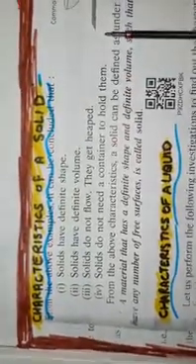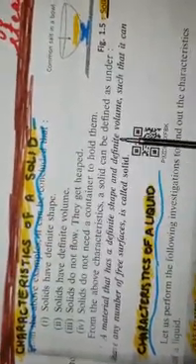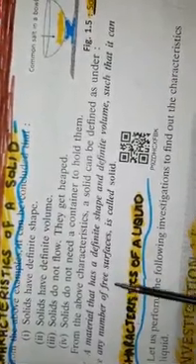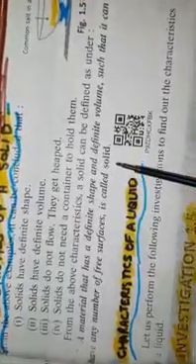Solids do not need a container to hold them. So now, what is solid? A material that has a definite shape and definite volume, such that it can have any number of free surfaces, is called solid. In case of liquid, intermolecular force is weak and intermolecular space is more as compared to solid.